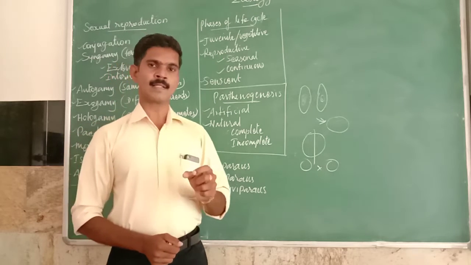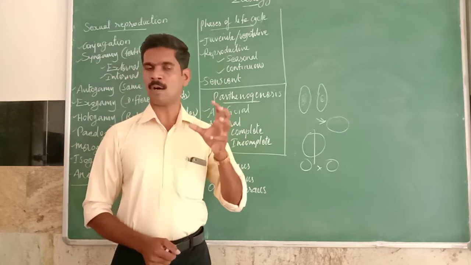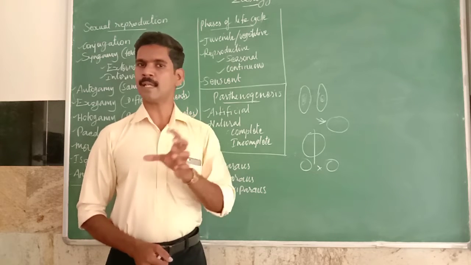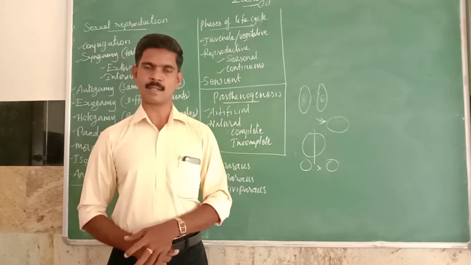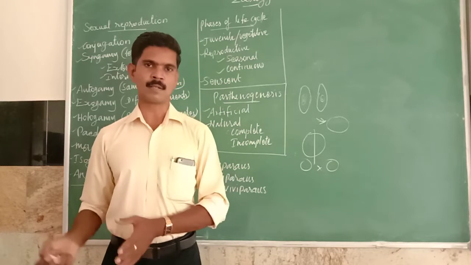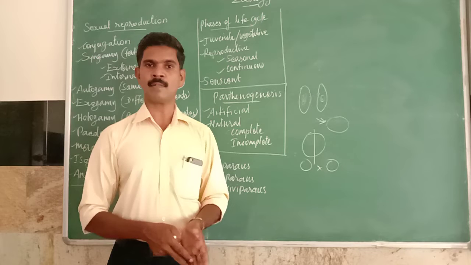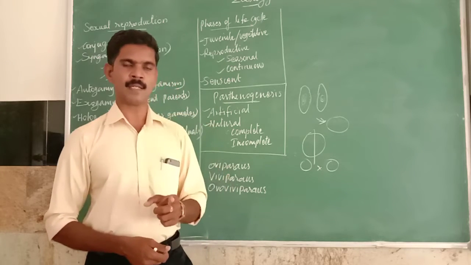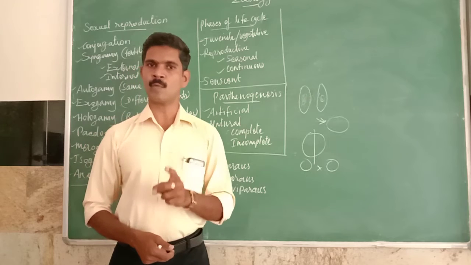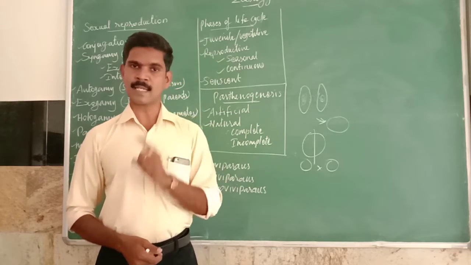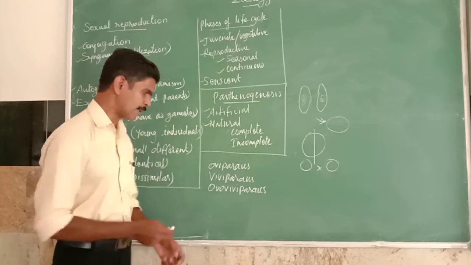Then, in some organisms the egg is covered with a very hard shell, and in some organisms the egg is not covered with any hard shell. For example, amphibian eggs are not covered with any hard shell, but bird eggs are covered with a very hard shell. So oviparous means the organisms produce their young ones by laying eggs, that means the embryo develops inside the egg. Then the next one is